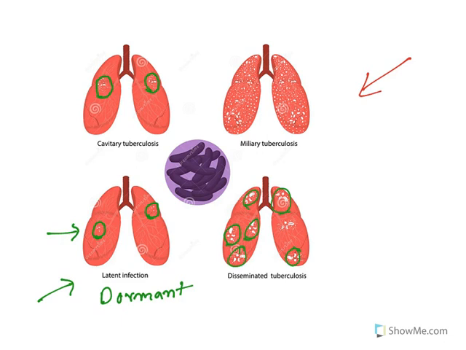Now miliary: the word miliary is derived from millets. The lung is completely occupied with this organism and they appear as millets in shape, hence it is known as miliary. That means it has spread to the blood, it is spreading through the blood. So this is a severe form of tuberculosis.